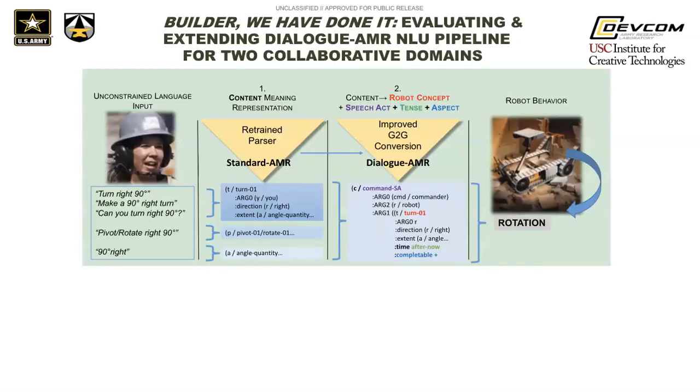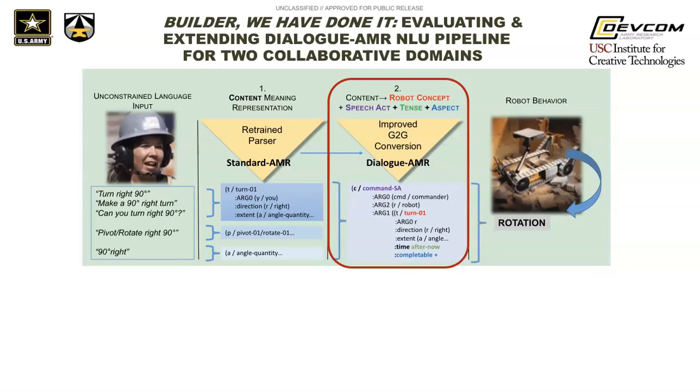In this paper, we explore alternative approaches and training datasets for both components of the two-step NLU pipeline shown here, developed to support human-robot dialogue. In the first step, the pipeline leverages AMR parsing to capture the propositional content of the utterance. In the second step, this is converted into dialogue AMR, which adds information on speech act, tense and aspect, and